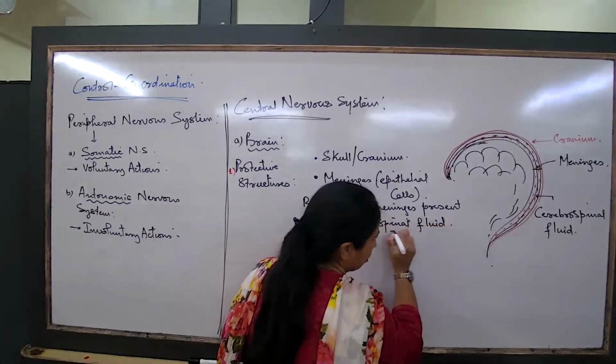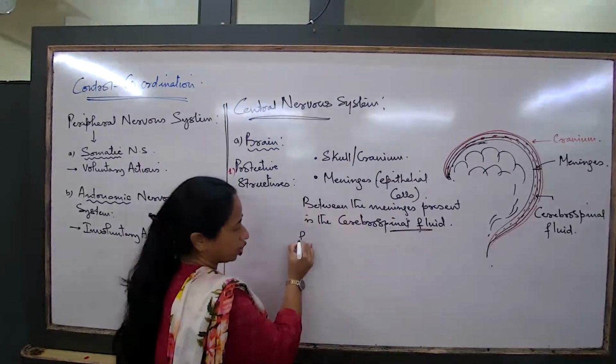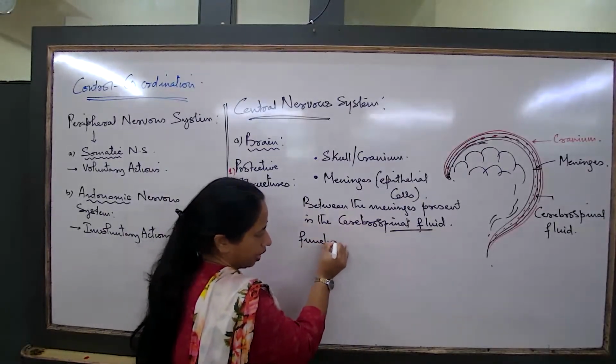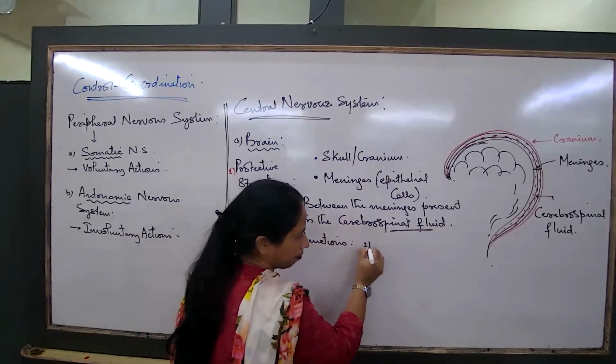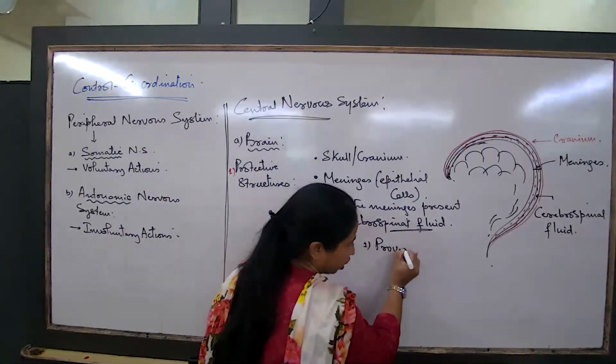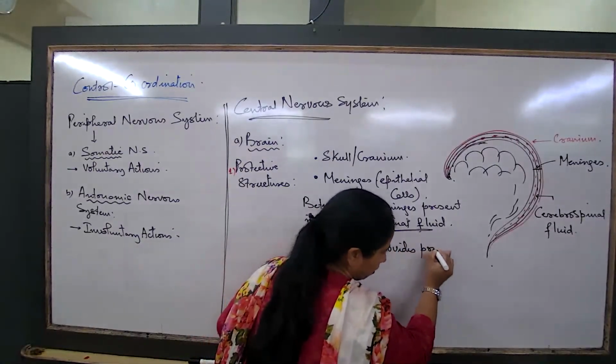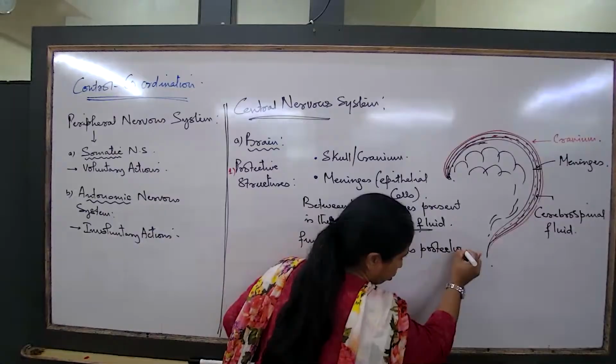What is the function of the cerebrospinal fluid? All of you will write these points down. Functions of the cerebrospinal fluid. Number one, provides protection to the brain.